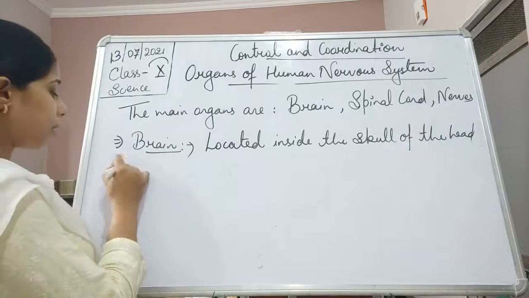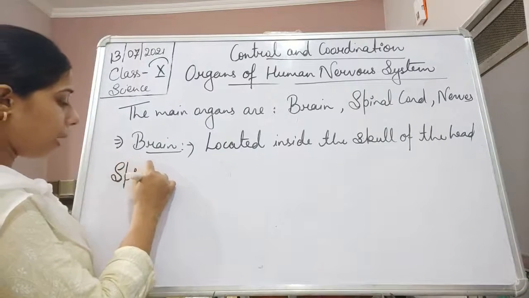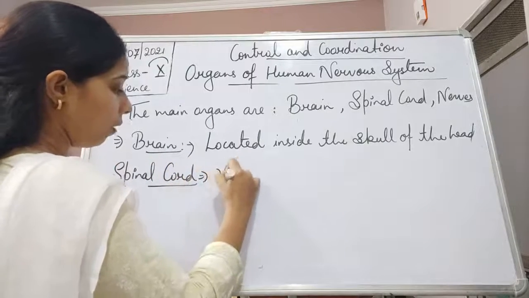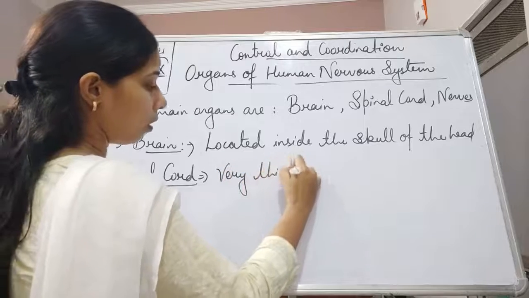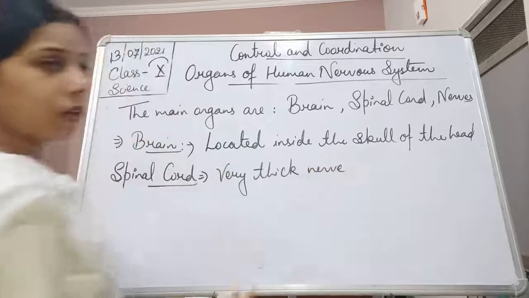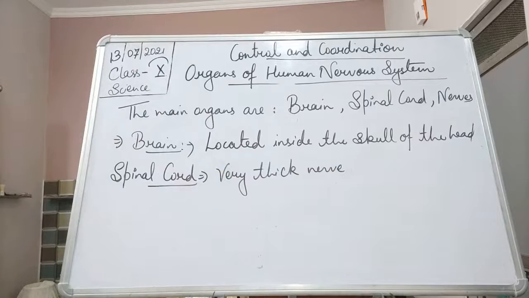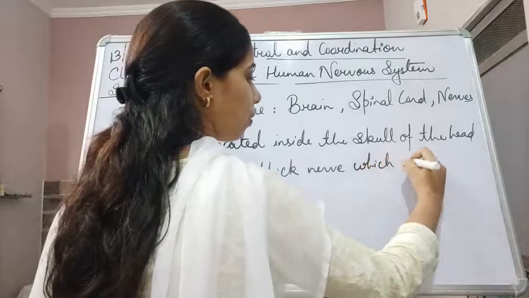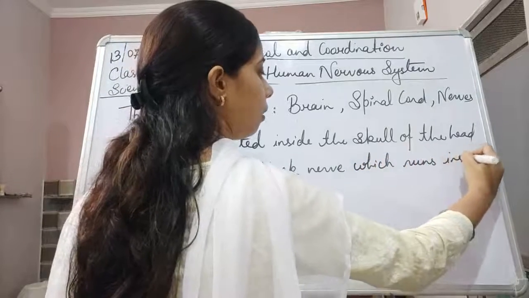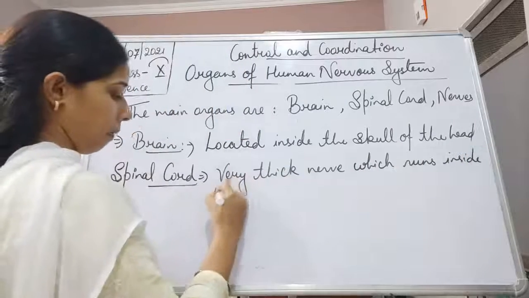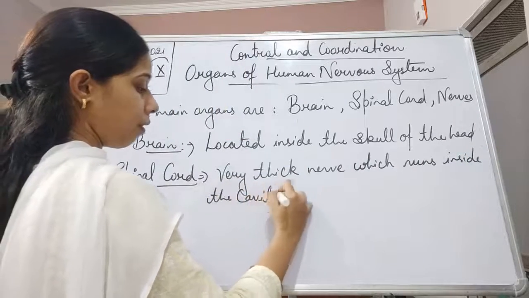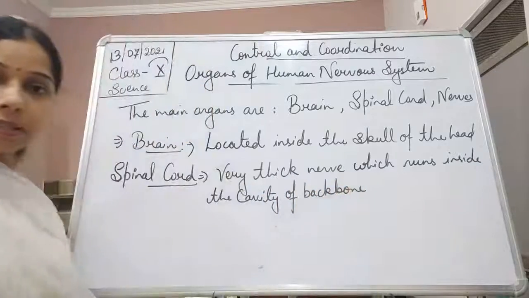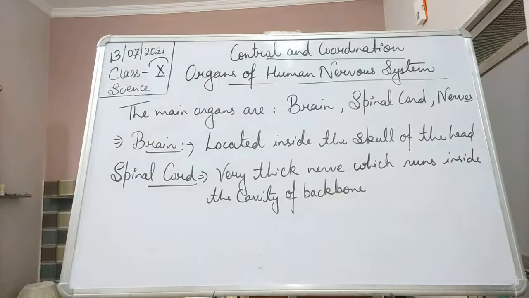The spinal cord is a very thick nerve which comes out of the brain. It is a very thick nerve which runs inside the cavity of the backbone.